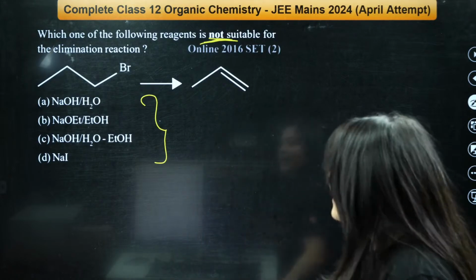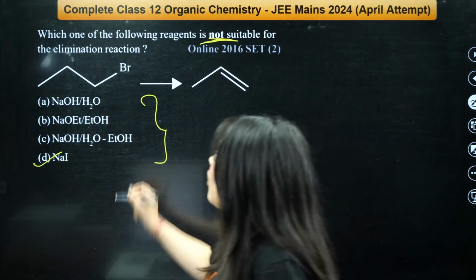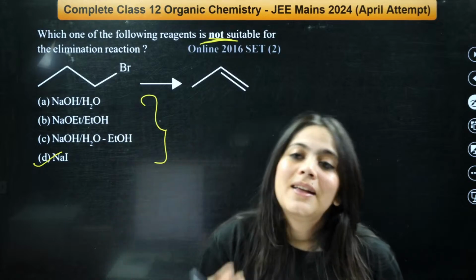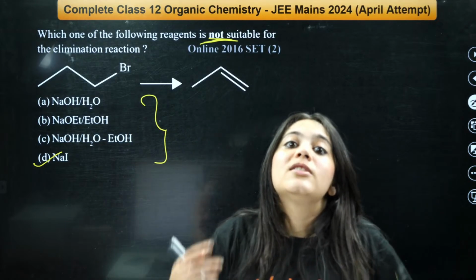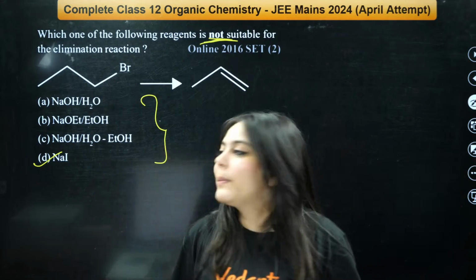Very good. Correct answer is D, NaI. NaI cannot cause any elimination, while all others are bases. Bases can cause elimination, especially if you are a bulky base, especially if you are a strong base, right?